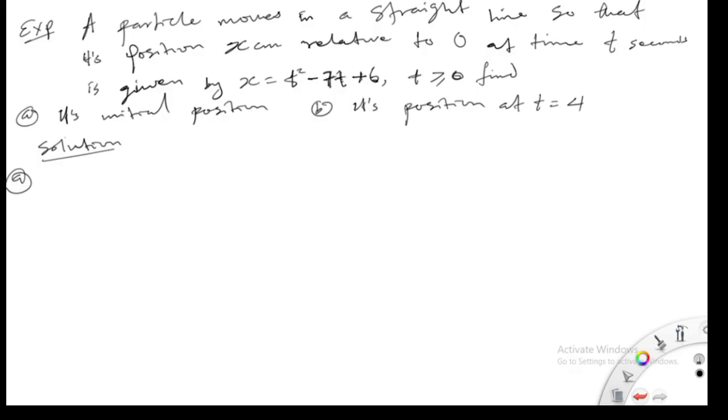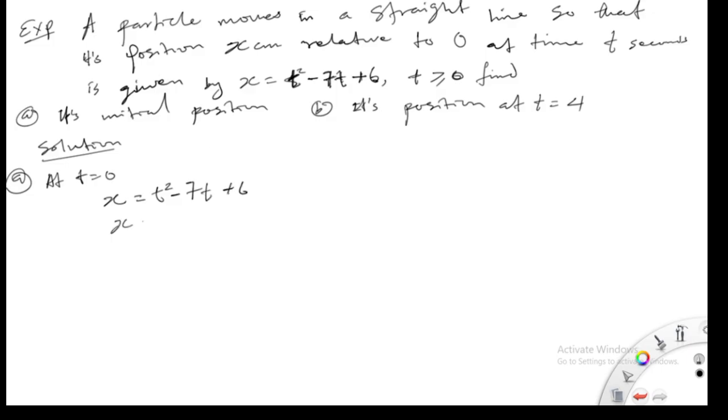The first question says find its initial position, and the second says find its position at t equals 4. So solution A. At t initial, that's the starting point, t equals 0, we now have x is equal to t square minus 7t plus 6.